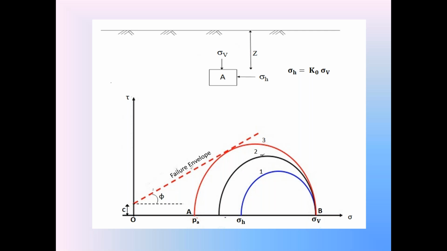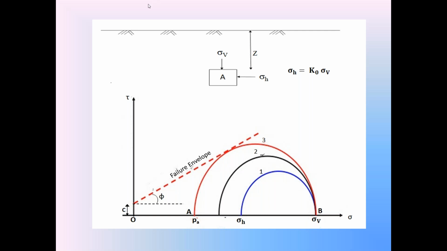But we are discussing the active earth pressure in the Kosu backfill. We know that in the active condition, the retaining wall is moving away from the backfill. Now, when the retaining wall is moving away from the backfill in the active condition, sigma V remains constant.